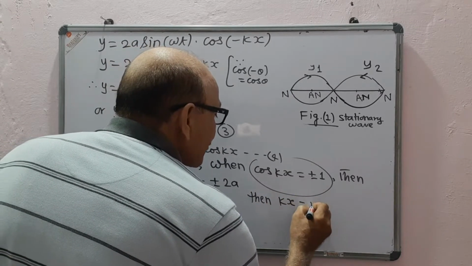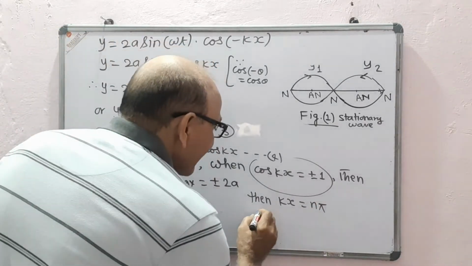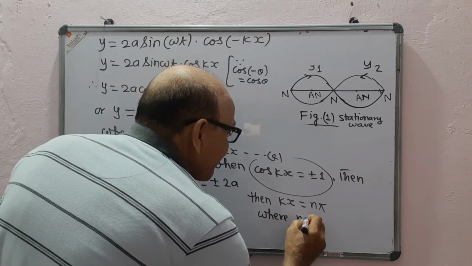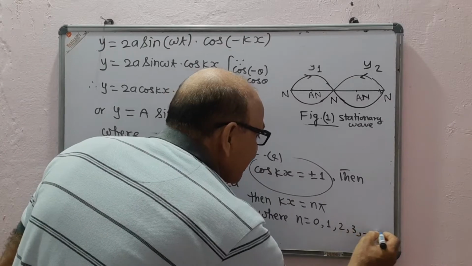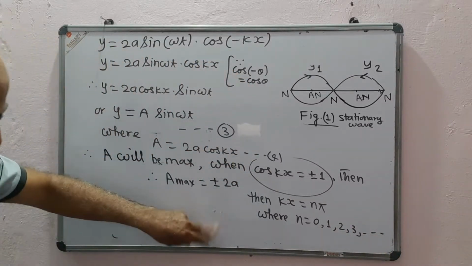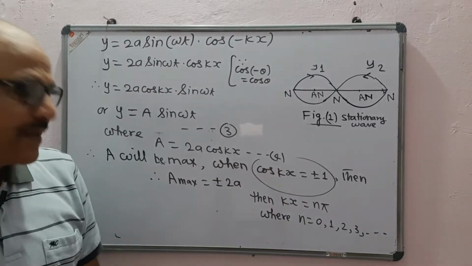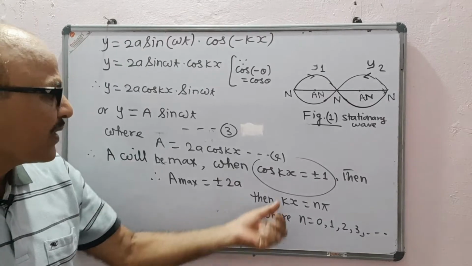and then kx must be equal to n pi, where n may be 0, 1, 2, 3 and so on, because cos 0 is plus 1, cos 1 pi is minus 1, cos 2 pi is plus 1 and so on.